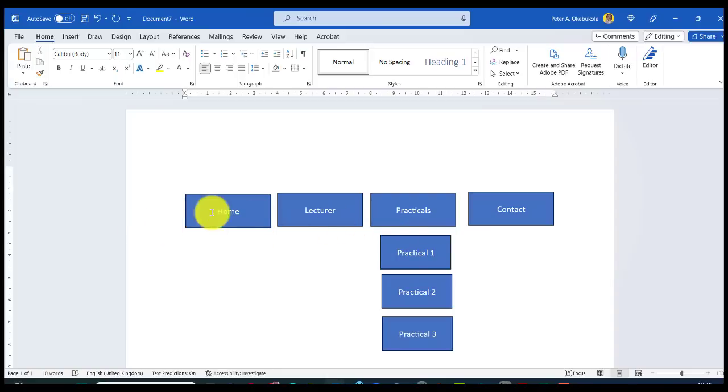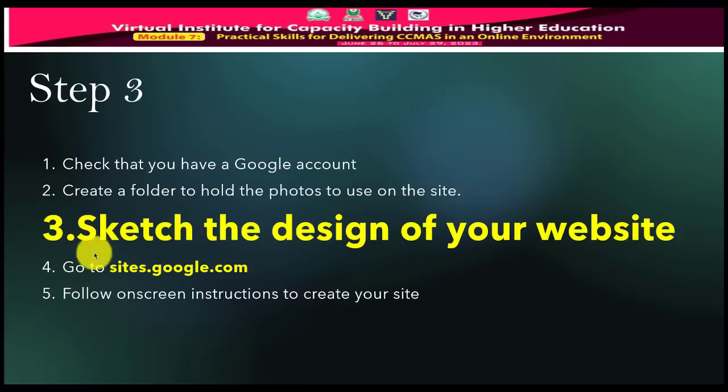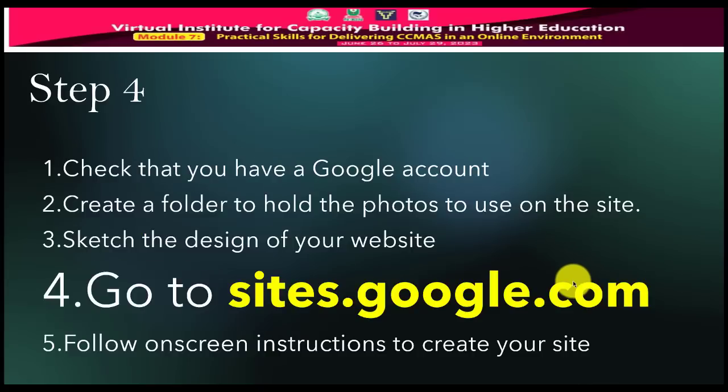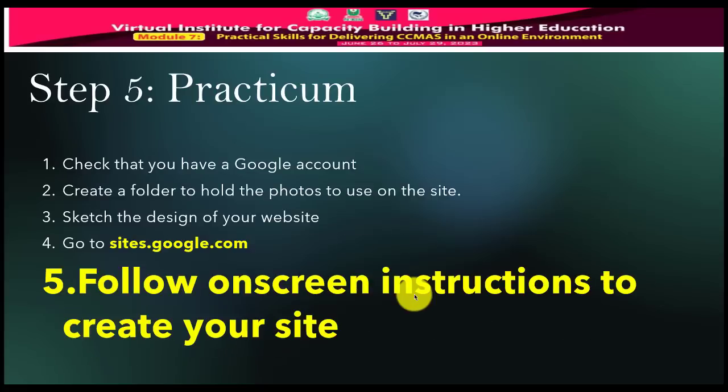What's step 3 of 5? Just design, sketch this one. You don't need to actually sketch it. Just make a mental note of it when you are doing your own site. So I've sketched the design of the site. Step 4 of 5 is for us to go to sites.google.com. So let's do that. And then the next one, after I've done sites.google.com, I'm going to take on the last step, follow on screen instructions to create your site.